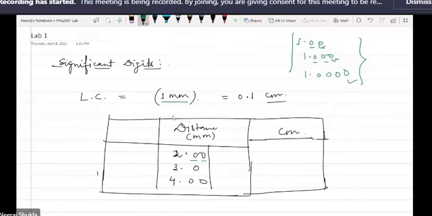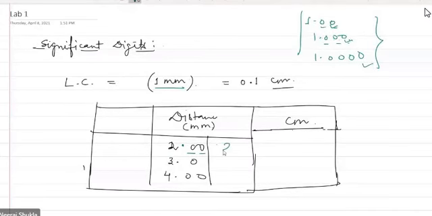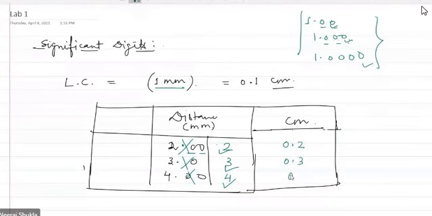Likewise, if it is 1 mm, meaning in terms of mm, beyond decimal units, the correct value will be 2, 3, 4 and likewise. That will be the correct way to write. These are the wrong ways to write. And if you write in centimeter, then the same value will be 0.2, 0.3, 0.4. Again, you will not write 0.20, 0.30. So these are the correct representations, and these are the wrong representations.